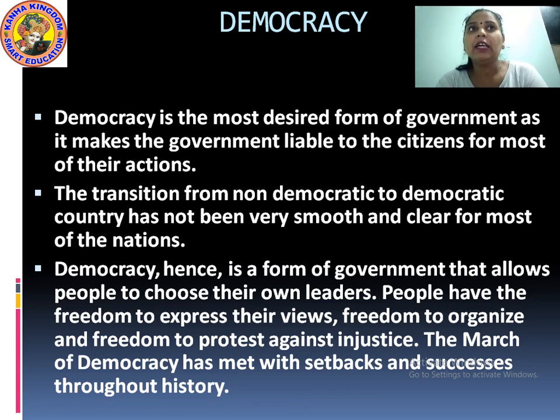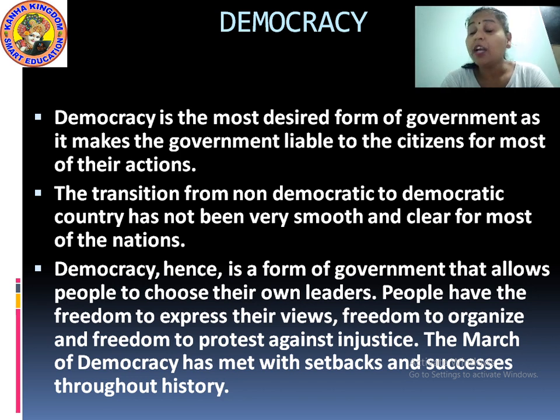It means that democracy is that form of government where the government is totally responsible for their work, where the people take part in the elections for choosing their representatives, and the main job of these representatives is to serve the nation, to serve the citizens, to make them more developed than the previous era.